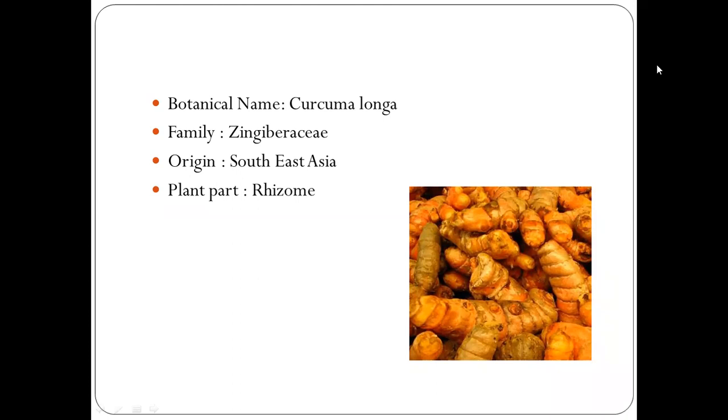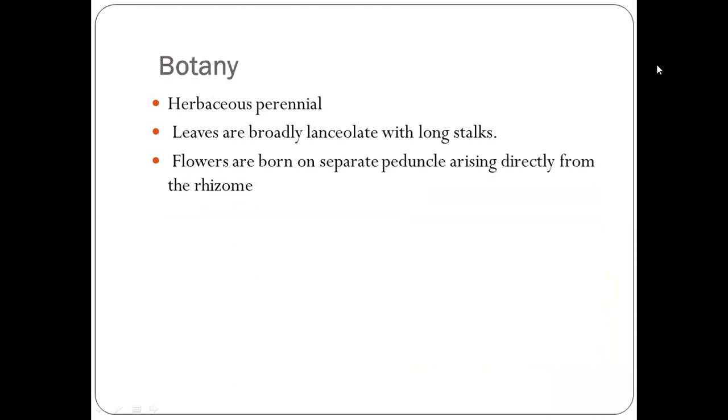Next is its botany. It is a herbaceous perennial plant whose leaves are broadly lanceolate with long stalks, and its flowers are borne on separate peduncles arising directly from the rhizome.